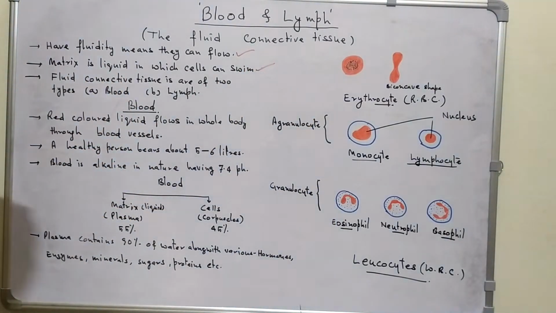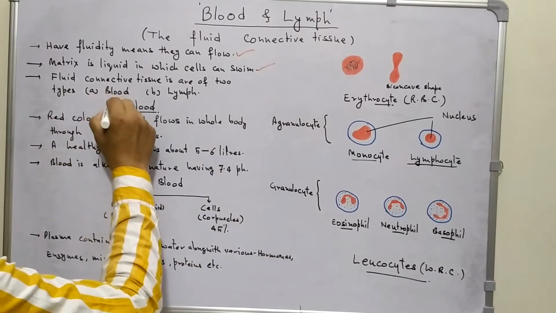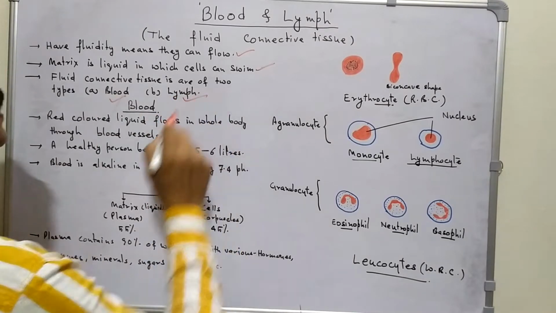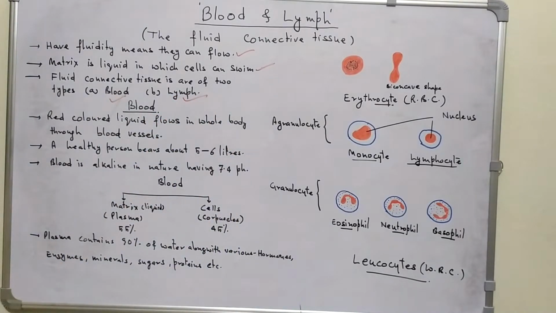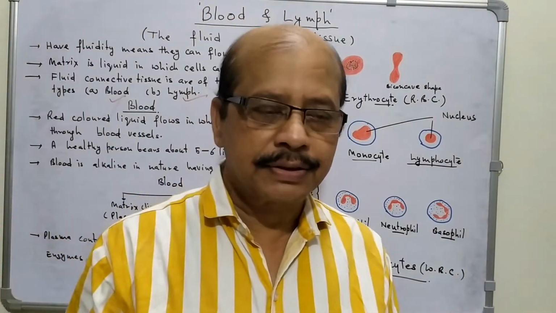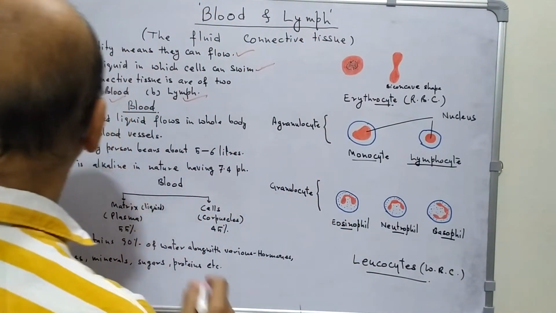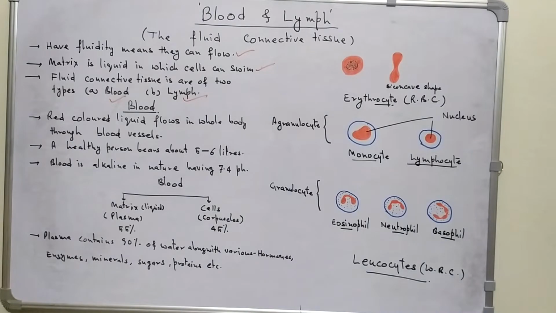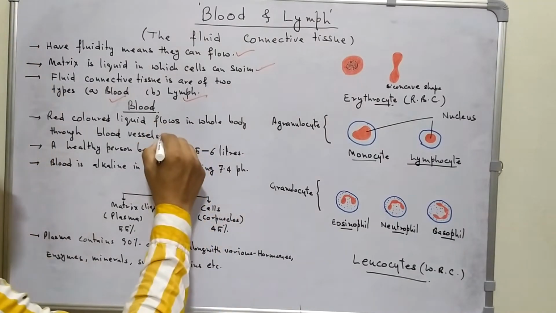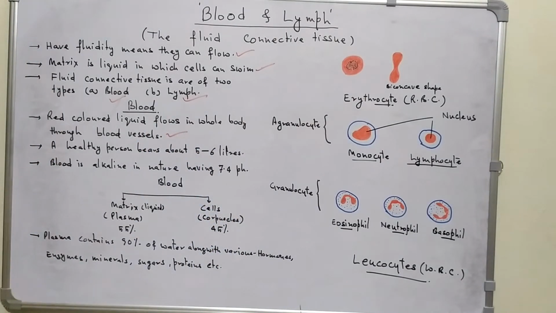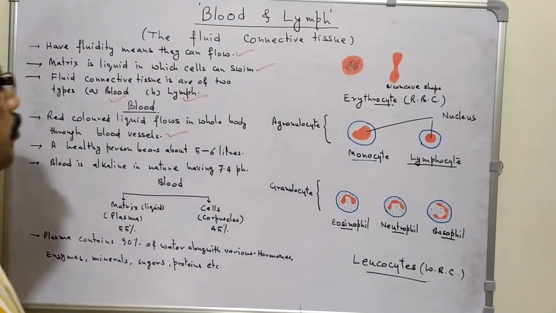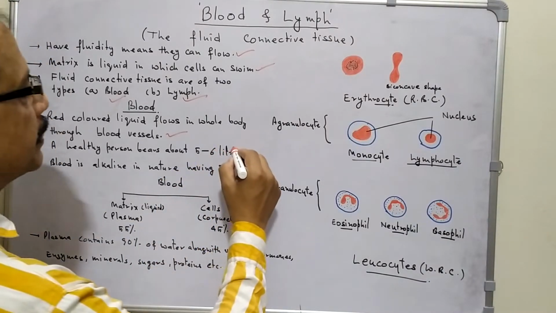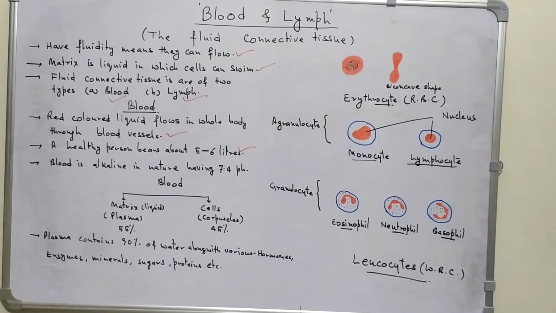Fluid connective tissue are of two types. First is blood and second is lymph. We will discuss one by one on these two parts. Blood is a red colored liquid, flows in whole body through blood vessels. Is it clear? A healthy person bears about 5 to 6 liters of blood every time.